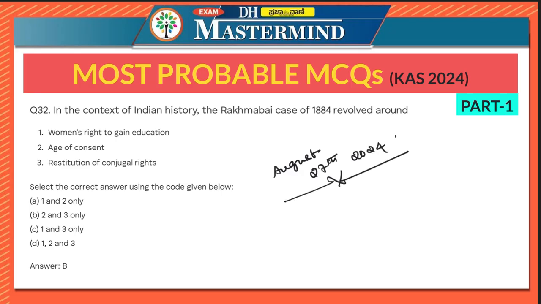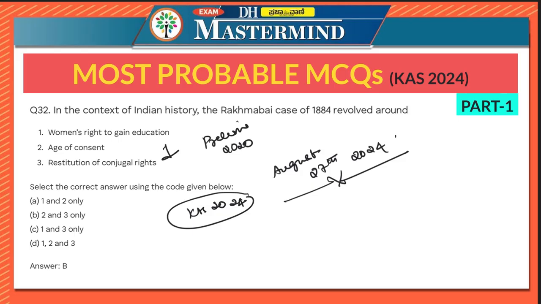So this question appeared in the UPSC prelims of 2020 and has been replicated in KPSC or KAS 2024. This is just one example. There are many such examples. You can see at least 5 to 6 questions appearing from the past year UPSC papers. You don't have to do anything.